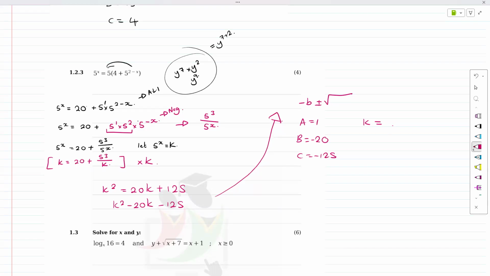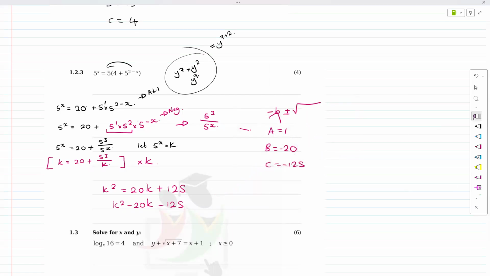No, we get k equals 2. If I'm not mistaken, let me solve it quickly. k equals minus 5, or k, I ran out of space again. k equals minus 5, or k equals. Okay, cool. So k equals minus 5 or k equals 25.